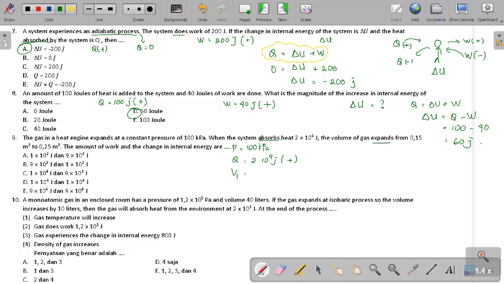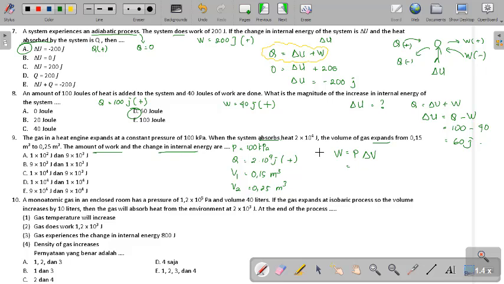Okay, the first volume is 0.15 meter cubic. The second volume is 0.25 meter cubic. The question is the amount of work and the internal energy. Alright, langsung yang work dulu ya. Isobaric, right? Constant pressure. Isobaric. The formula is work equals pressure times delta V.